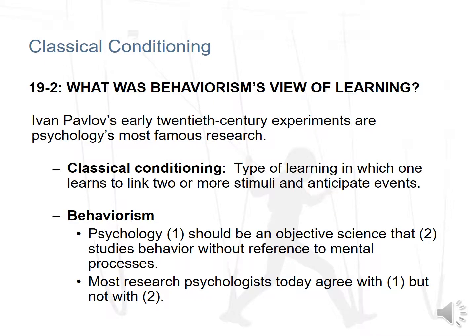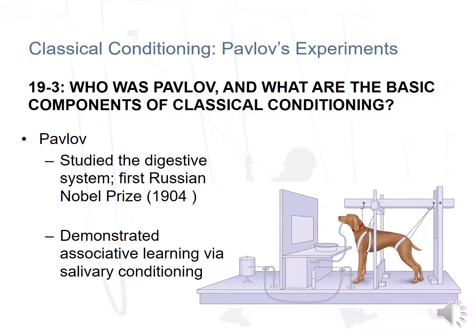What was behaviorism's view of learning? Ivan Pavlov's early 20th century experiments are psychology's most famous research. In classical conditioning, a type of learning in which one learns to link two or more stimuli and anticipate events, behaviorism held that psychology should be an objective science that studies behavior without reference to mental processes. Most research psychologists today agree with number one, but not with number two. In other words, we must study behavior and mental processes together.